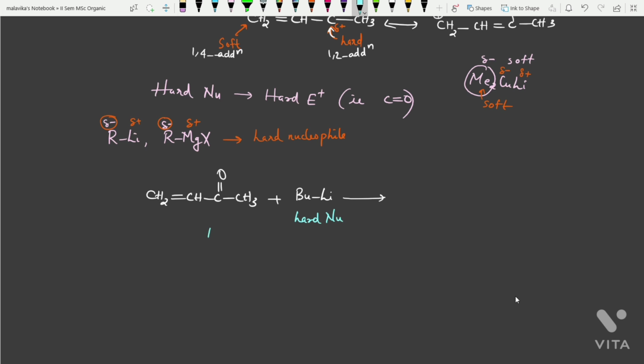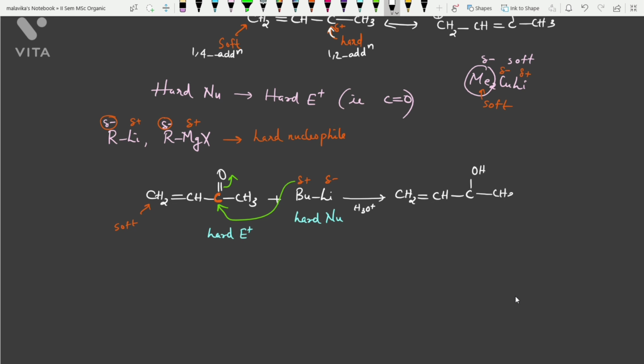So it will attack at the hard electrophilic center, whereas the beta carbon is the soft electrophilic center. The attack will be at the hard electrophilic center like this. After hydrolysis we will get the product.